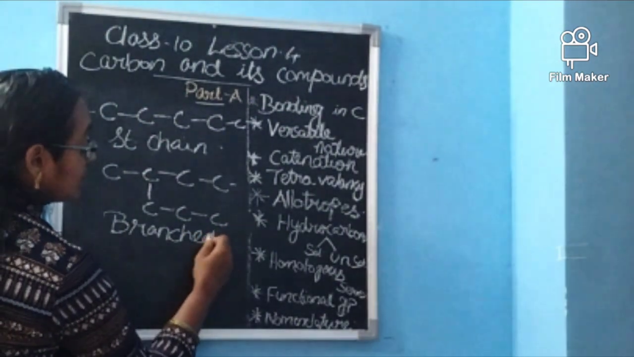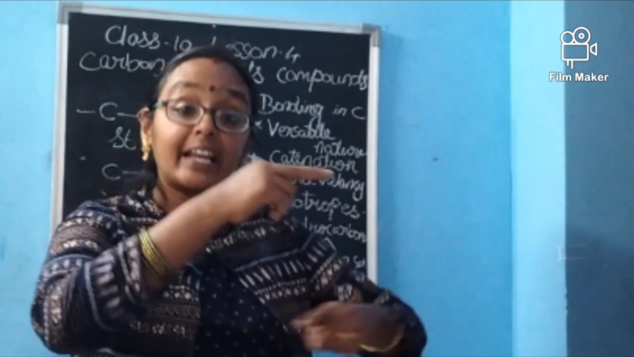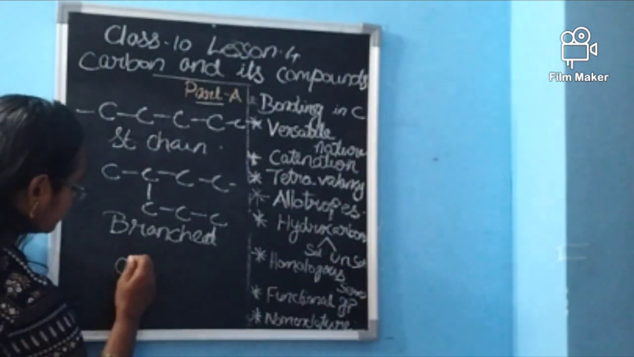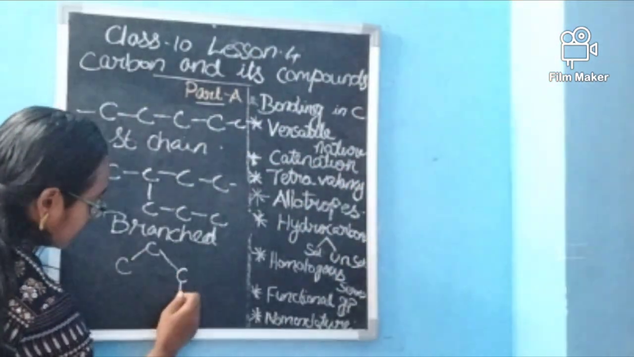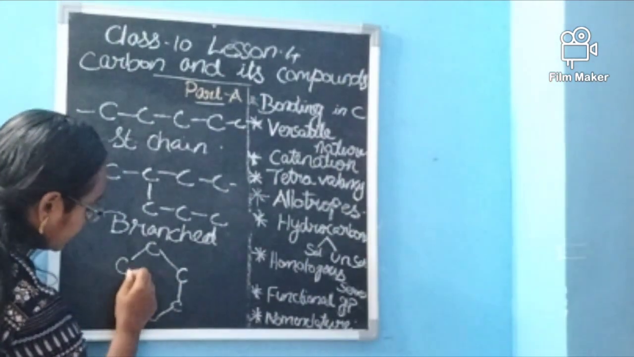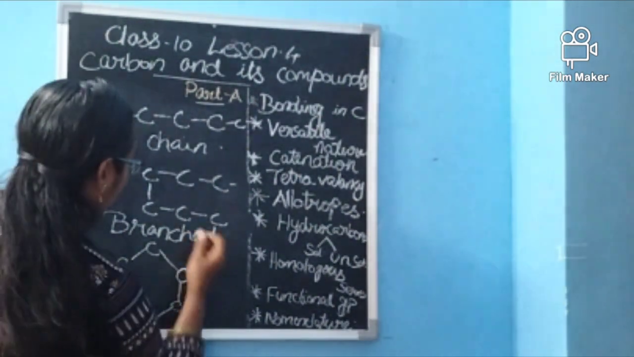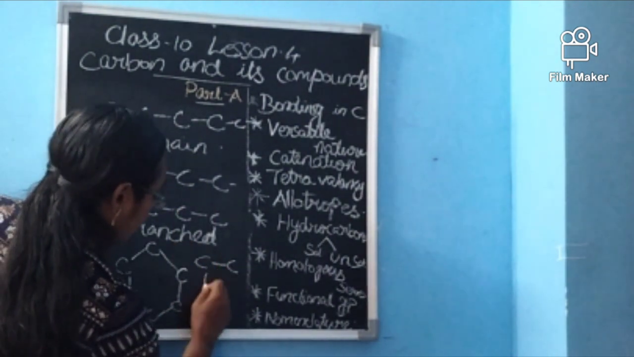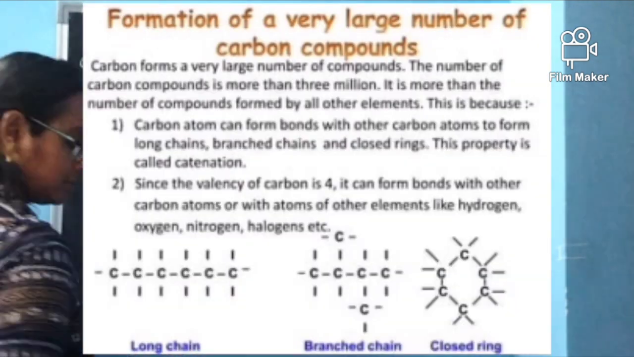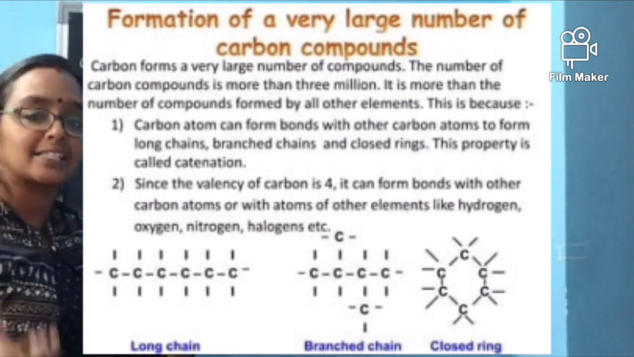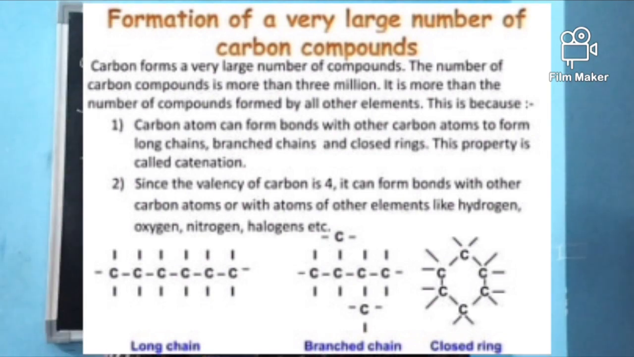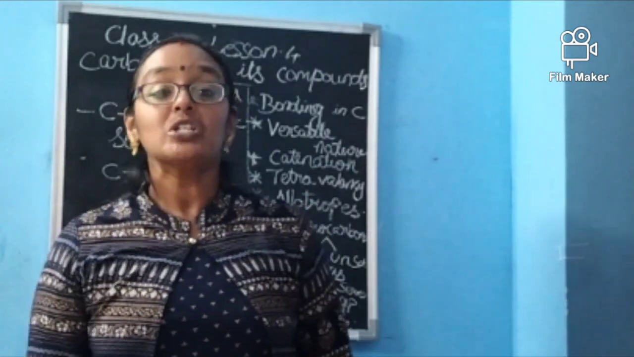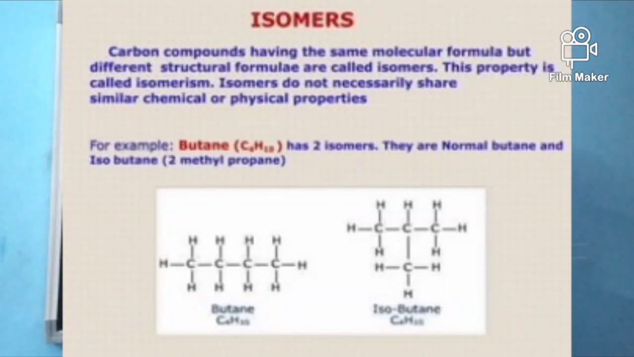It can make some other chain, that is a cyclic chain. In a ring form it can make: carbon, carbon, carbon, carbon, carbon, carbon. This is a hexagon. Like that, some boxes, hexagon shape, pentagon shape, octagon shape, nonagon shape, any shape it can make. So it can form straight chain compounds, branched chain compounds, and cyclic compounds. That is its speciality. That's why carbon can make this many compounds.